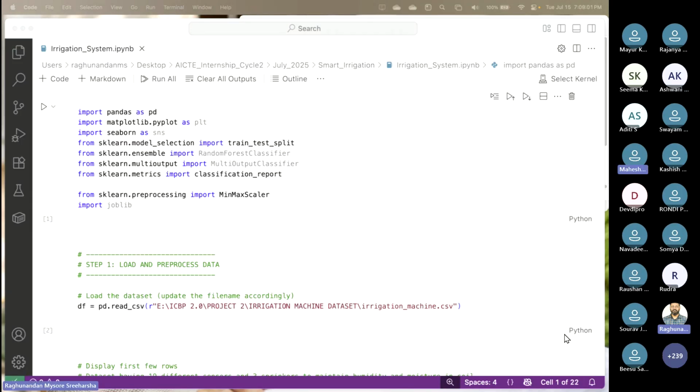Why did you choose this? Yes, based on making the farming soil better, for irrigating crops and fields. Okay, good.